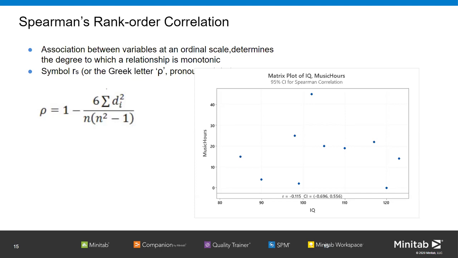Now, Spearman's rank order correlation is only for monotonic relationships. Monotonic means it should be either increasing or decreasing. It cannot go up and down, or be a zigzag kind of relationship. So Spearman's rank order correlation is valid only for monotonic correlations. I'll go to Minitab to show you how we calculate Spearman's rank correlation.